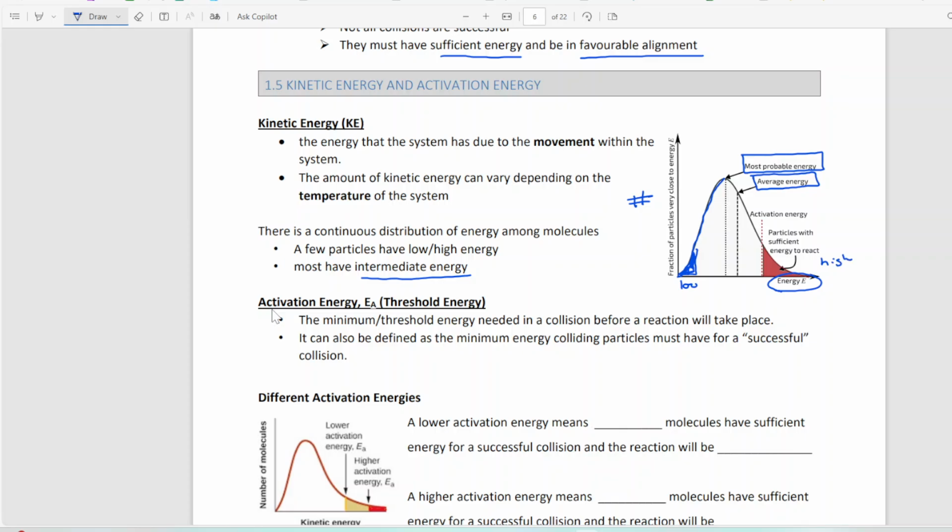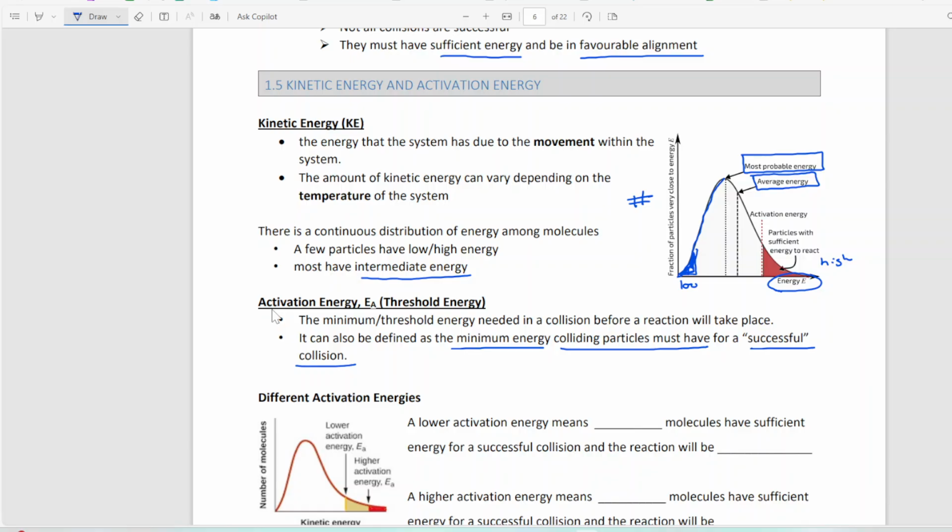But what we're going to be making the connection to is you have to have enough energy for a successful collision to happen. So what we're going to have is what we call a threshold energy, or more specifically, an activation energy. It's the minimum or threshold energy needed in a collision for a reaction to be successful or for a reaction to take place. A really great definition of this is the minimum energy colliding particles must have for a successful collision, because things can collide all the time. But when we talk about having a successful collision, it means that a reaction will take place.